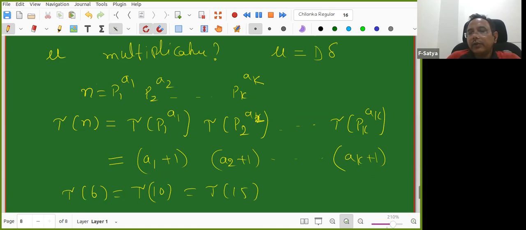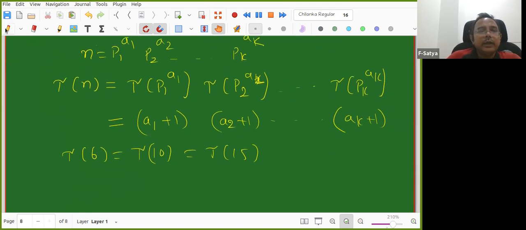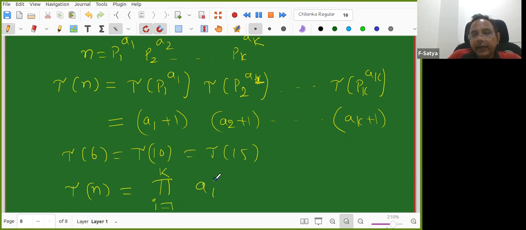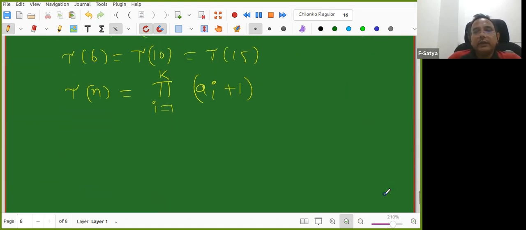Yeah, I'm about to stop, but you understand the proof. Now you try to write this in a compact way. So tau of n is equal to the product for i equal to 1 to k. How many distinct primes are there? So you write a i plus 1. Great. So this is done. Okay. What about sigma of n?